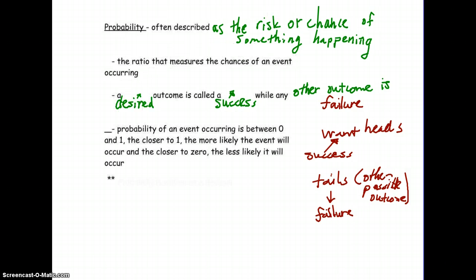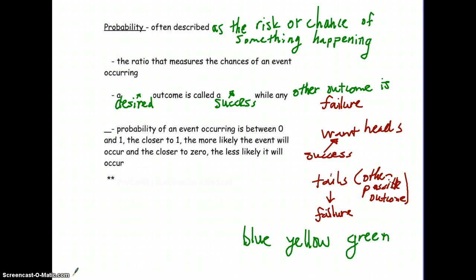If I had a drawer and I had 3 different colors of socks, so say blue, yellow, and green, and I'm asked to find the probability that I pull out a yellow sock, then yellow will be my success because it's my desired outcome, it's what I want, and therefore my blue and my green will be failures.